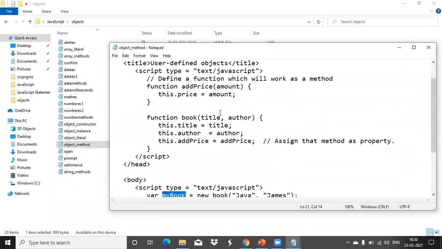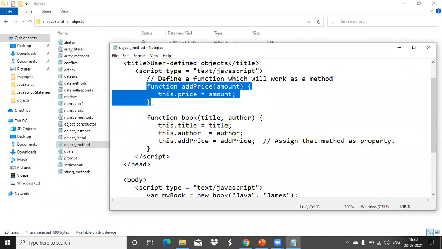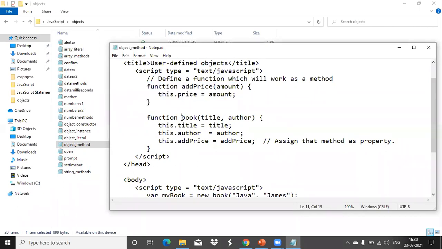For that, we are creating a method like this, addPrice. So this is also a property we are defining, but using a method. Here is our constructor, title is assigned, author is assigned, and addPrice is a property name. For that, we are calling the function like this. I have not given addPrice as a parameter, because that is a function we created. So it's a method we created for that object.